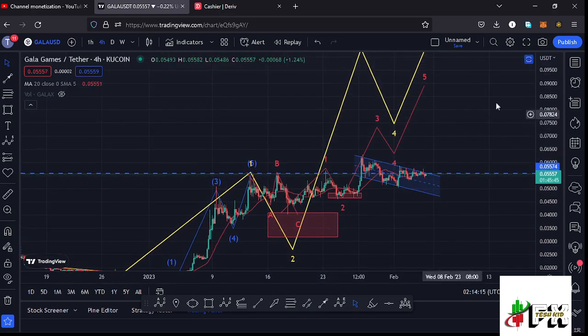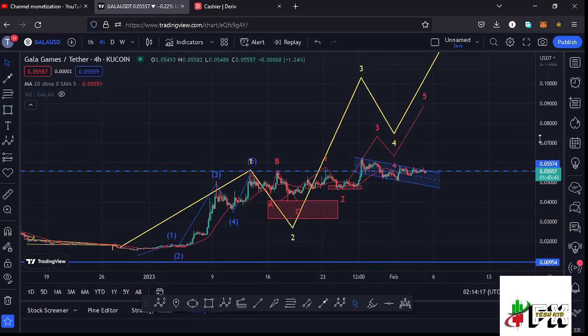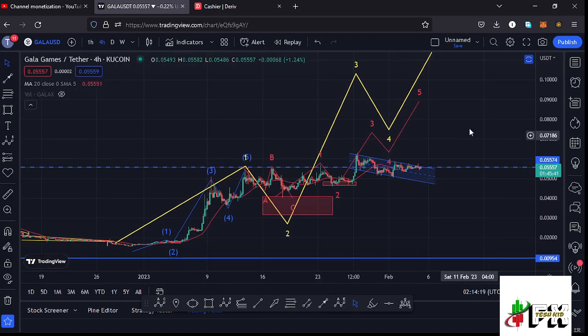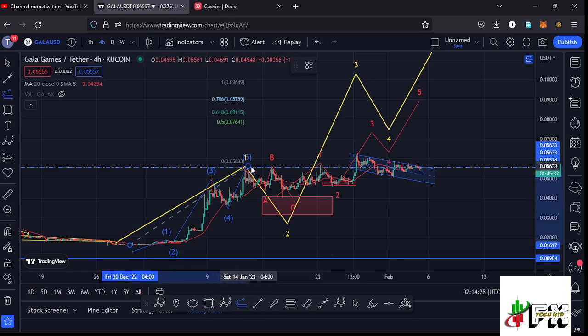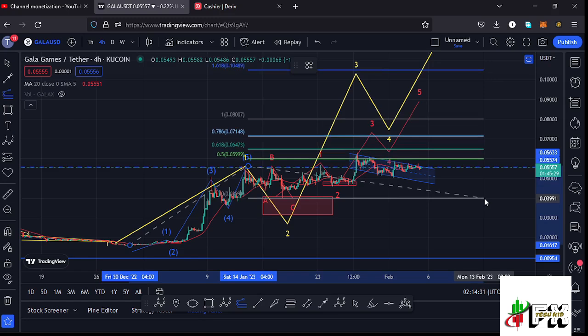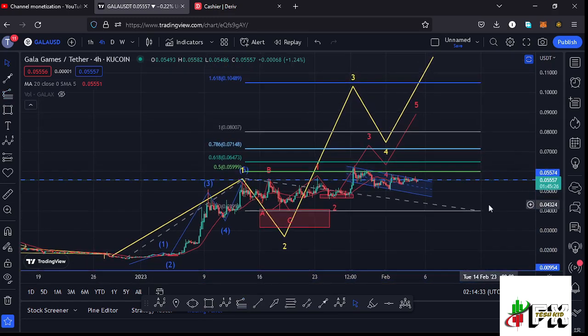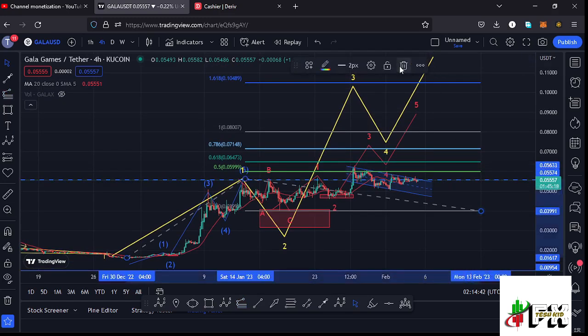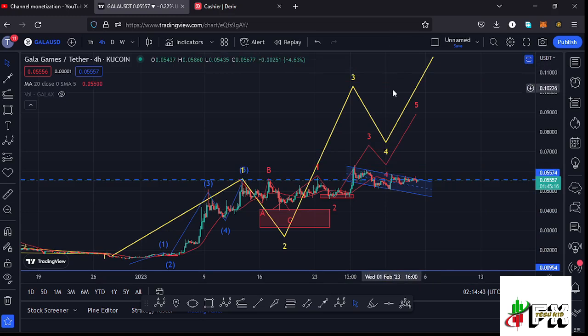so a reaction of that area of the Fibonacci's before we started this bounce to the upside in what I'm terming as the formation of that wave 3, and sketching out a minimum target area to the upside in the formation of this wave 3 by connecting the trend based Fibonacci from the low of the first wave to the high of that wave 1, then dragging the fibs to the low of the second wave. That gives me a minimum target area to the upside in the formation of that wave 3 at the fib level 1.618, and that is at around the $0.10489 mark,